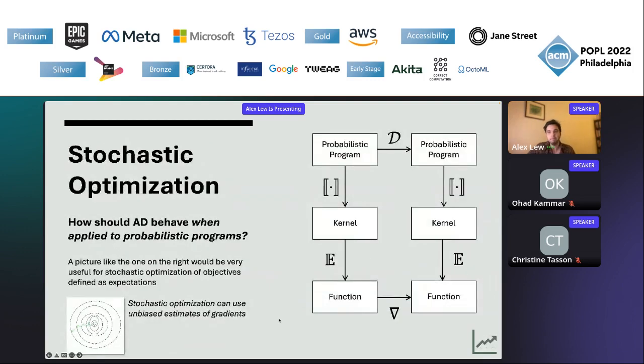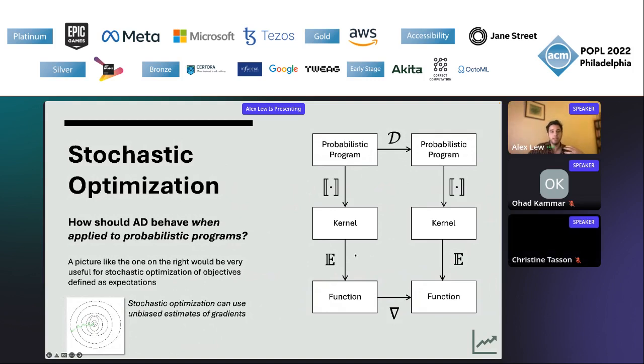I want to just end by talking about one last thing that we haven't really figured out how to explain using our semantics or any semantics, which is stochastic optimization. And the big question here that we really haven't addressed is how should AD behave when applied to a probabilistic program? Not a density function derived from a probabilistic program, but the probabilistic program itself.